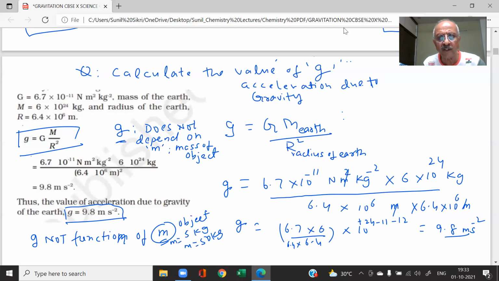What is your answer, students? Sir, they will experience the same. So it's a very important point that the acceleration due to gravity does not depend on the mass of the object. Because in this formula we don't have any small m here. That cancelled out, m g and m g, when we derived the formula.